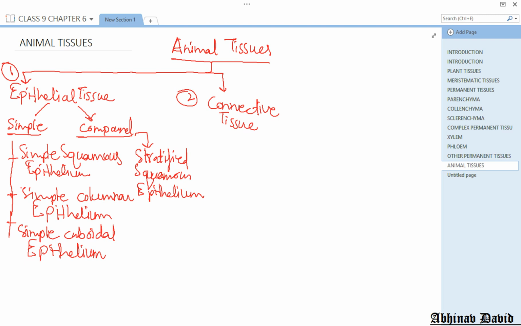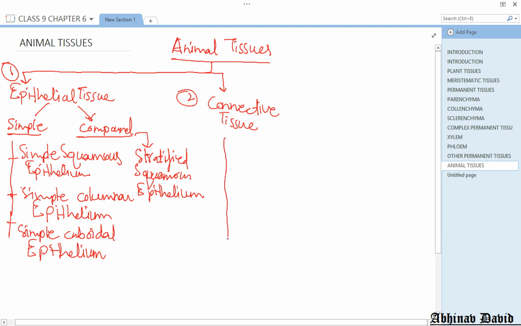So blood is also a connective tissue which connects different organs and transports many substances. There are different types of connective tissues, and they are different because they do different functions and have different structures.